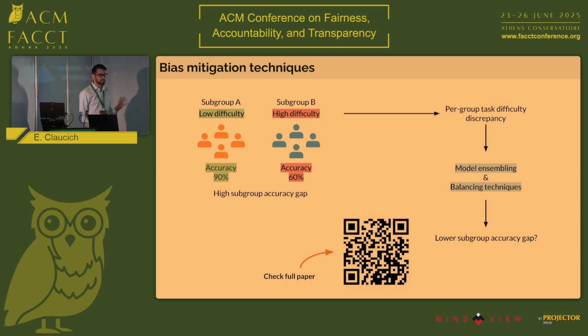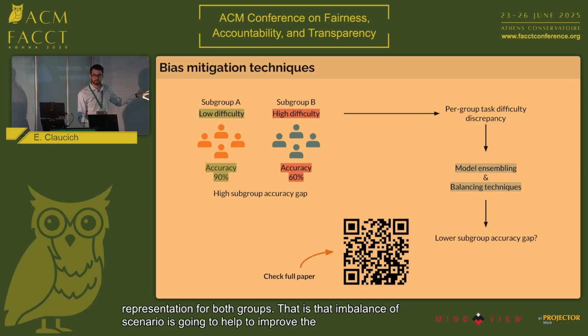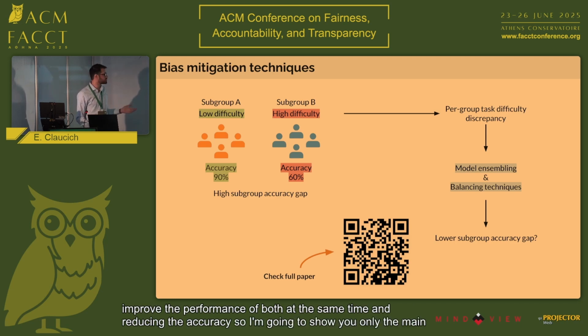So just to get a little ahead of myself, in this paper we proved that using an imbalanced scenario where you have overrepresentation of the most difficult group is going to be better than using a balanced scenario where you have the same representation for both groups. That imbalanced scenario is going to help to improve the performance of both subgroups at the same time and reduce the accuracy gap. So I'm going to show you only the main experiments and results that led to this conclusion.